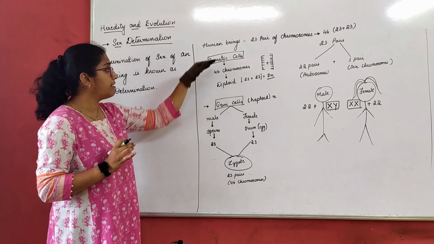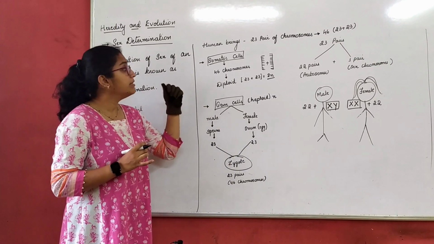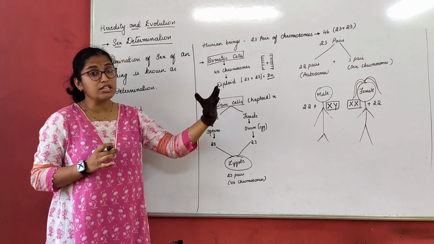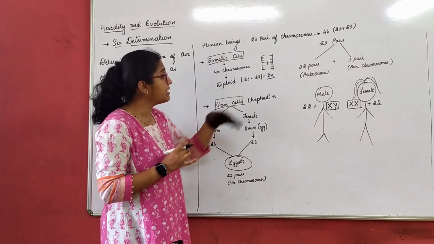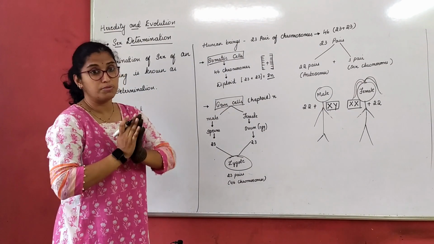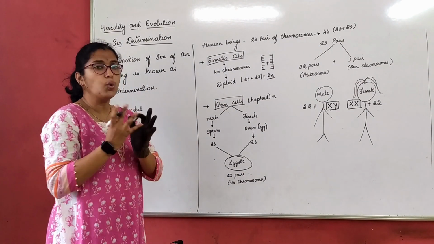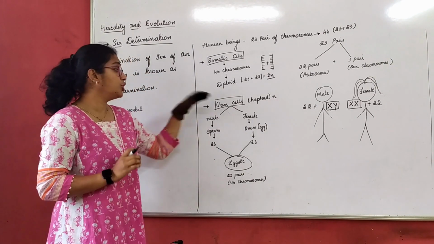Simply understand that in somatic cells there are 46 chromosomes, so it is diploid in nature. Now how 46? 23 chromosomes and 23 chromosomes. A set of chromosomes, a pair of chromosomes here. Let's only understand this much here. Next, we'll go to germ cells.